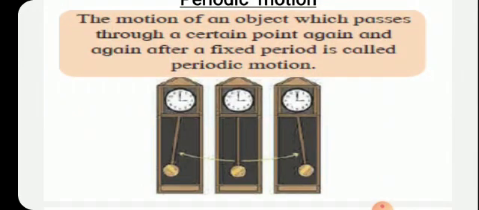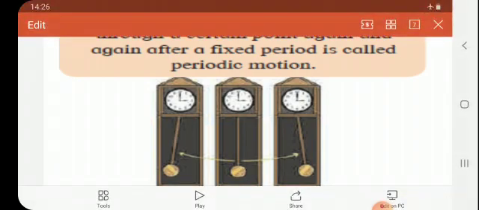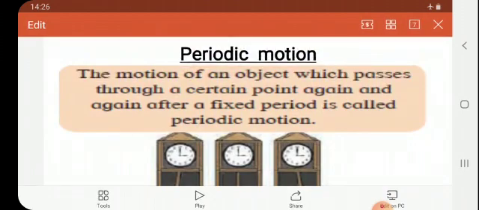Some more examples of periodic motion: you can take the giant wheel. When the giant wheel is moving round and round, from the particular position where it starts, it comes back to its original place once, twice or thrice, but it takes the same time for its complete motion. Okay, that is called periodic motion.